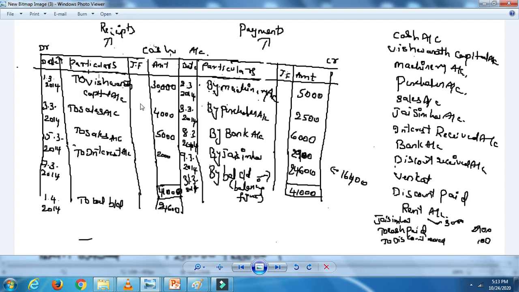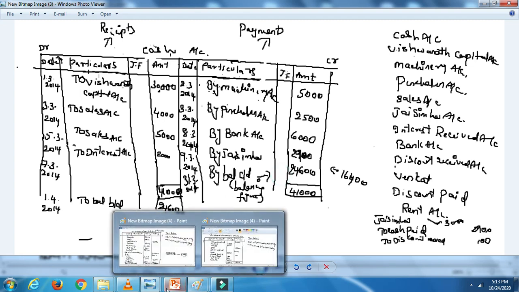All the receipts of cash we are going to write on the debits, all the payments of cash we are going to write down on the credits. Okay, so this is what a single column cash book is.